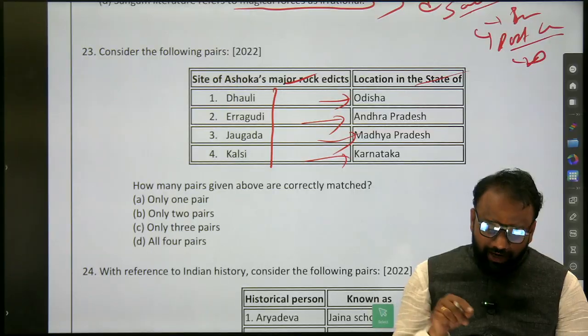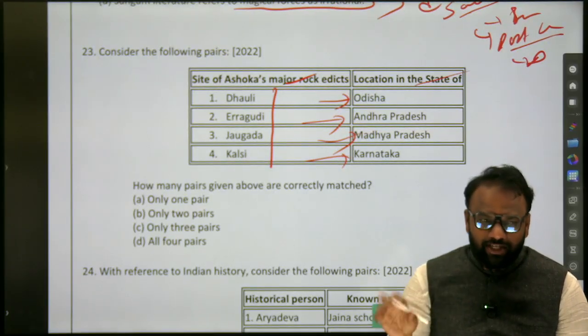At the same time, when I give you a site, you should be able to recognize that it is an Ashokan site. Okay, Ashokan site.